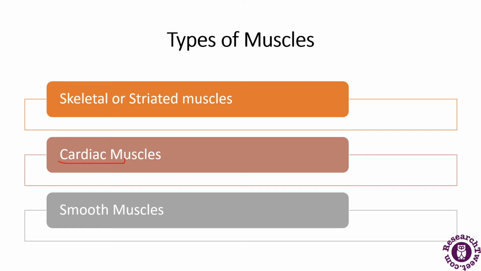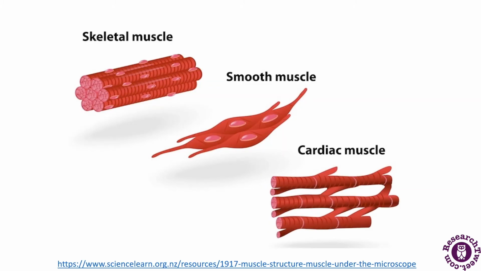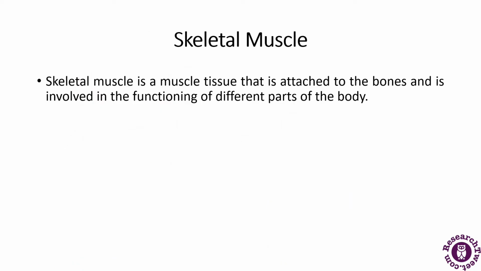Now we will be discussing each of these muscles in detail, about their structure, their definition, and their functions in the human body. So let's start with the skeletal muscle. This is how skeletal muscle, smooth muscle, and cardiac muscle look. Skeletal muscles are attached to the bones and are involved in the functioning of different parts of the body. Then smooth muscles, and then the cardiac muscle. We will be discussing each of these in detail. So first is the skeletal muscle.